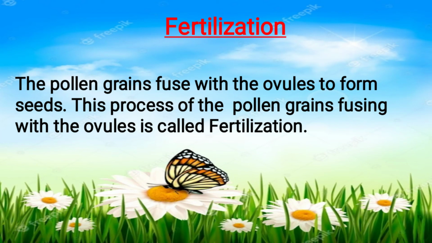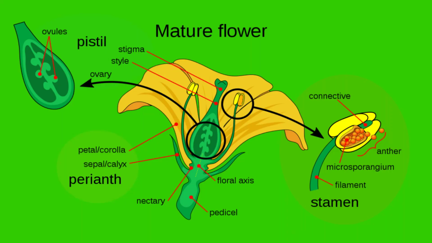This process is called fertilization. You can see in this matured flower, in this you can see ovule. Inside of ovule there are seeds.